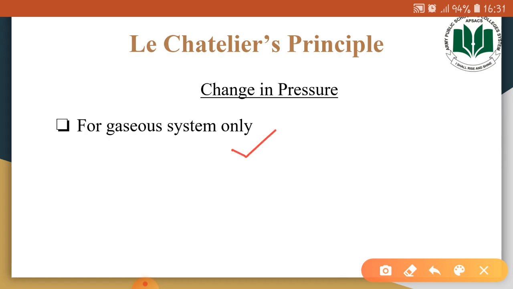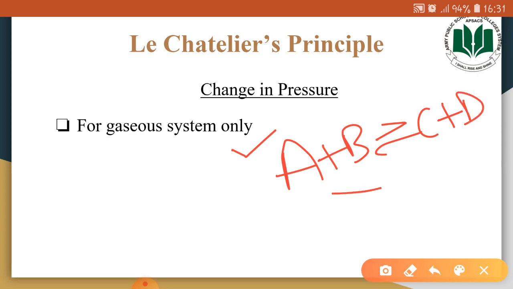Because, for example, if we have a system in which all the chemical substances are in a liquid or solid phase, then the change in pressure would not affect the position of equilibrium for these reactions. Why? Because in the liquid and solid state, the molecules are already close together. So when pressure is applied, there is no appreciable change in the volume of the substances in the liquid or solid state.